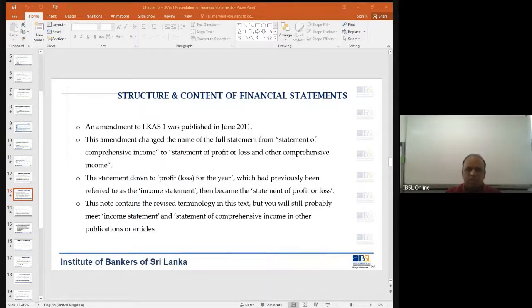Or you can call this the statement of comprehensive income. And then you bring in all the items which are recognized in the equity. And then they say total comprehensive income for the year is 19 billion. You see? Now, this is not the profit that you have to remember.